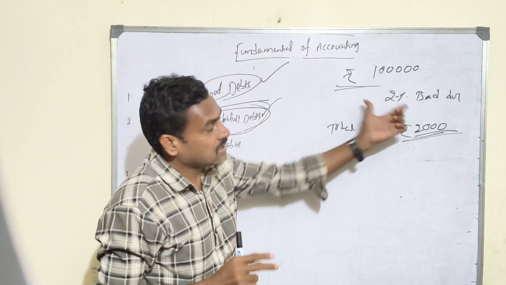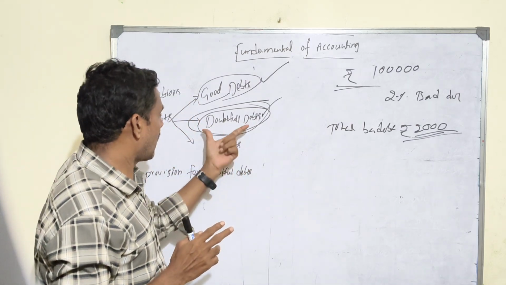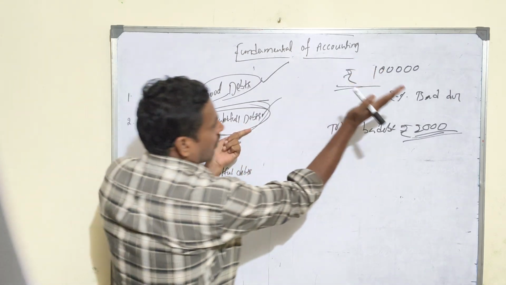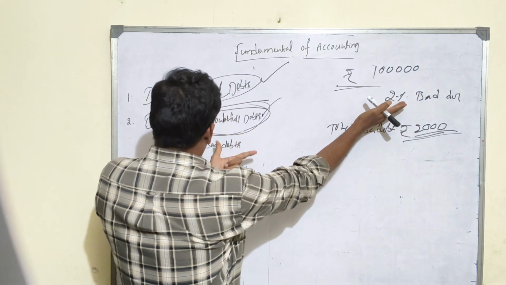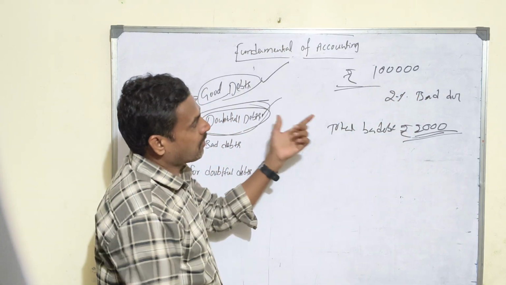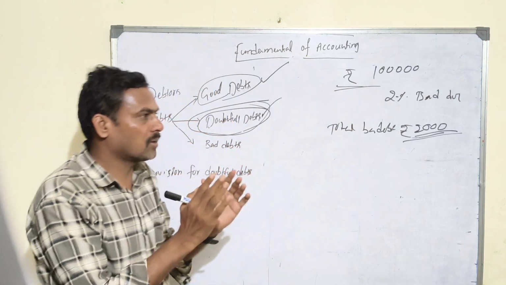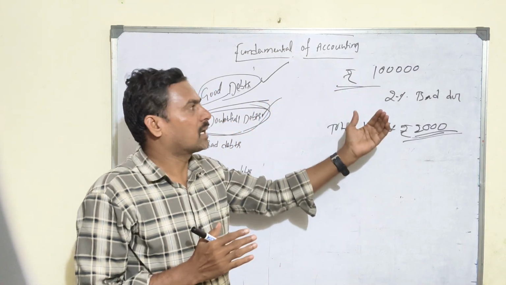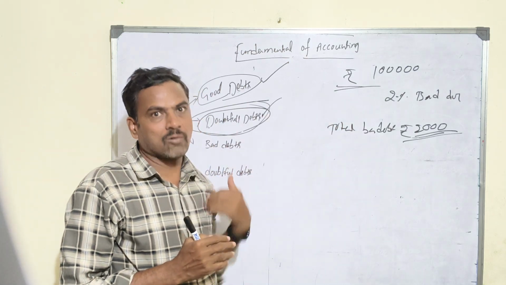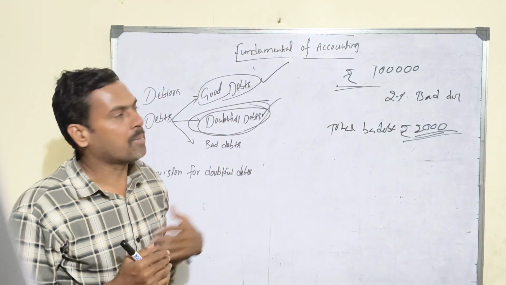Based on the percentage, we will calculate a provision for doubtful debts, based on my past experience. But bad debts, this is how bad debt will arise. A certain amount of goods sold to the customers, but ultimately it is not recoverable or collectible from the customer, is called bad debts.